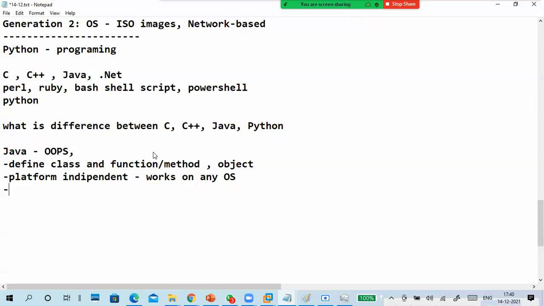JRE, Java Runtime Environment, is required to run the Java program.